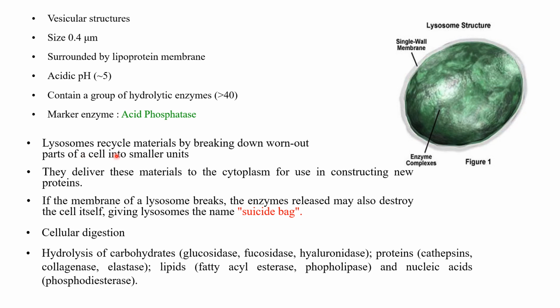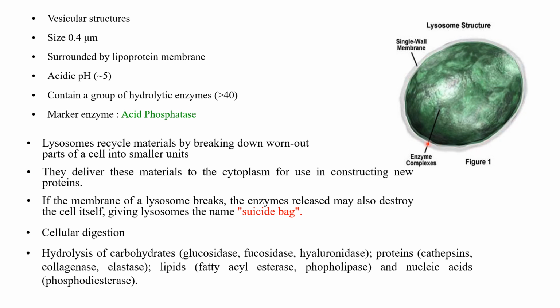So lysosome recycles material by breaking down the worn out parts of the cells into smaller units. They deliver this material to the cytoplasm for use in constructing new proteins. So if the membrane of the lysosome breaks down, it becomes a very, very lethal condition. The enzymes released may also destroy the cell itself, giving the lysosome the name suicidal bag.